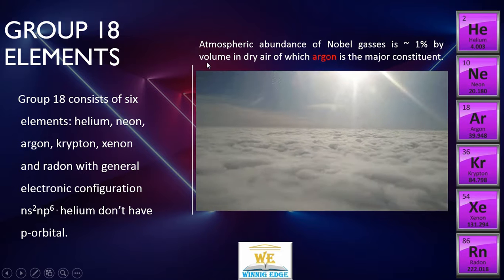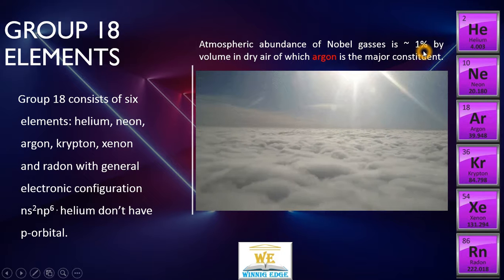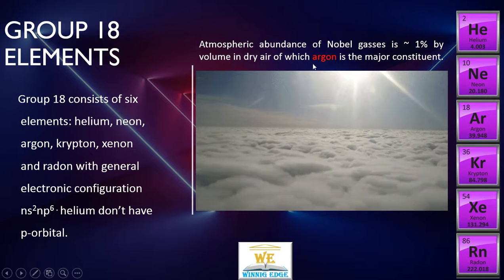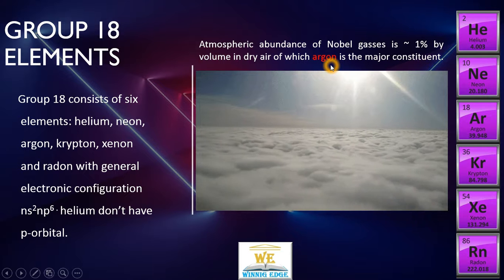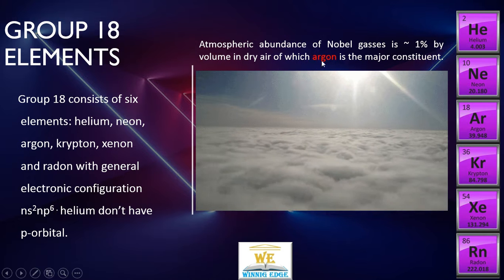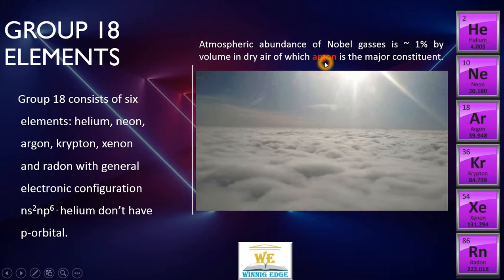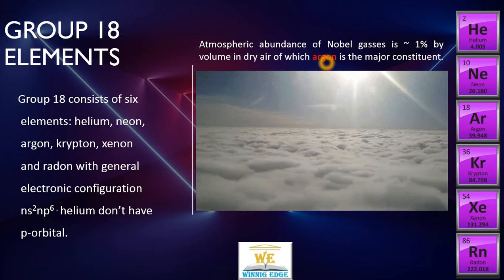Now, in our atmosphere, noble gases constitute roughly 1%, out of which argon is the major constituent. Most abundant among the noble gases in our atmosphere is argon, and that is its commercial source.